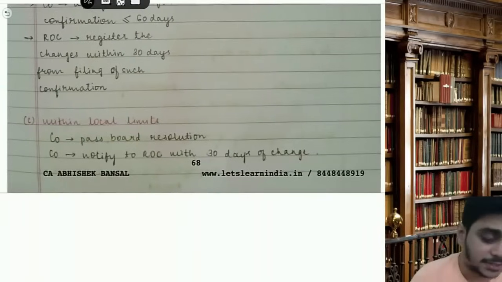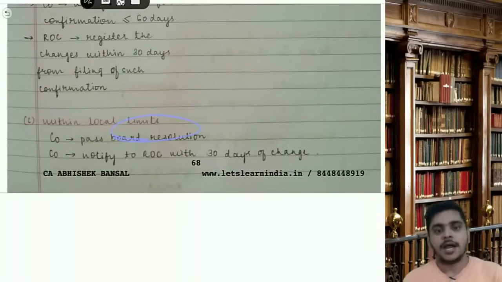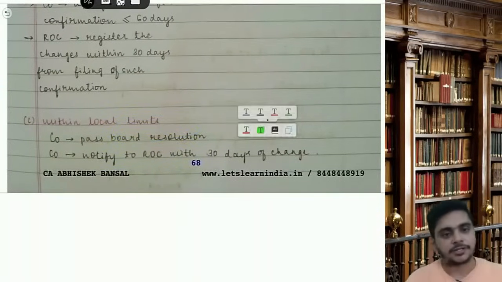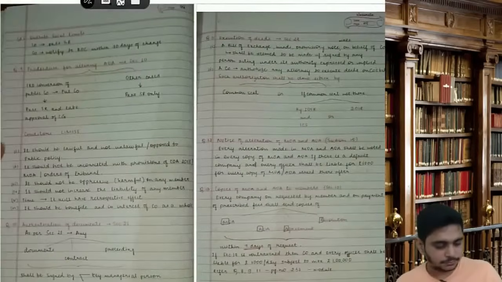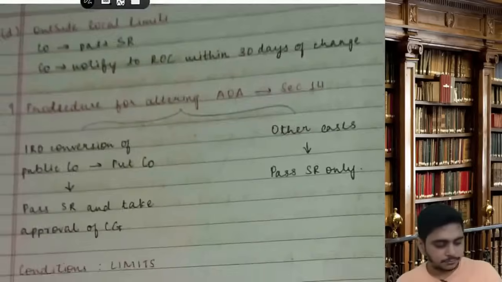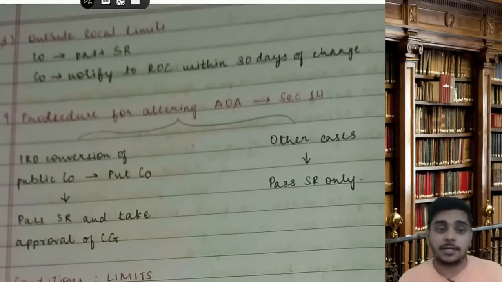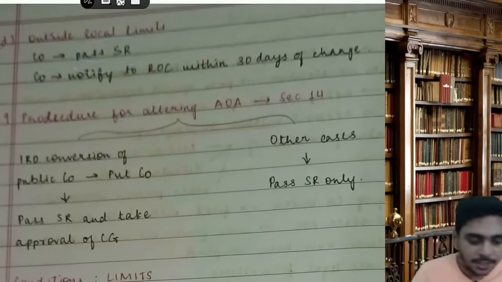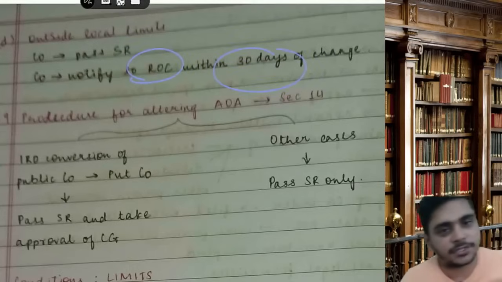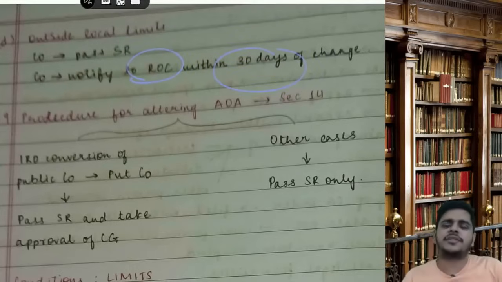Sir, within local limits, the company will pass a board resolution and notify the ROC within 30 days of change, because it is within local limits. Very simple process. Sir, what if it is outside the local limits? The company will pass SR, because outside the local limits it is SR, and notify the ROC within 30 days of change. Almost generic days are 30 days only.